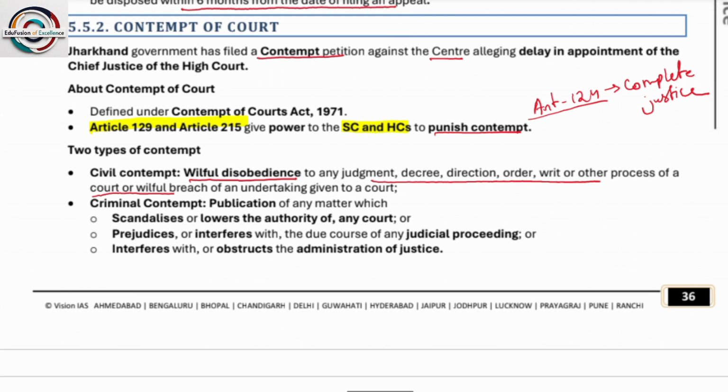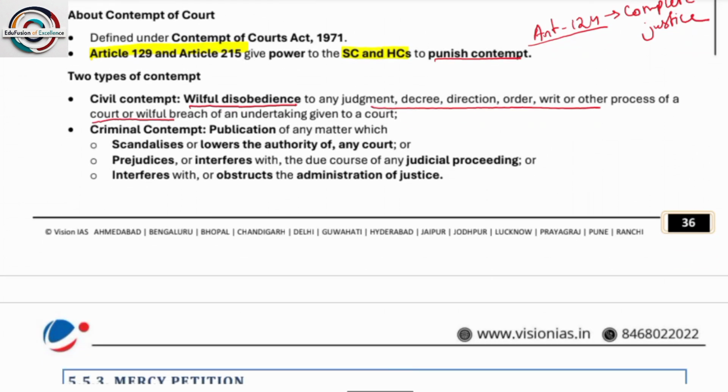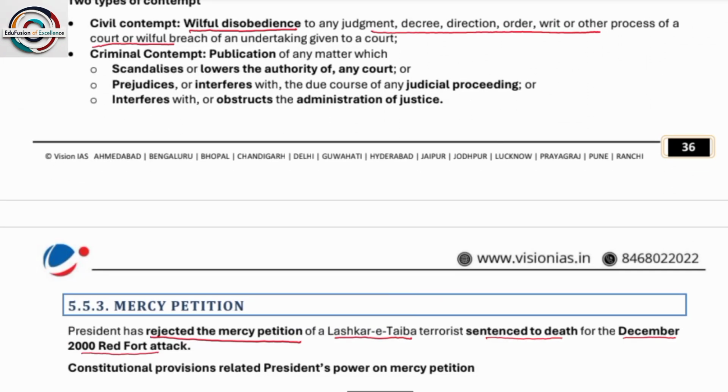There are two types of contempt: civil contempt and criminal contempt. Civil contempt is willful disobedience to any judgment, decree, direction, order, writ, or other process of a court, or willful breach of an undertaking. Criminal contempt is scandalizing or lowering the authority of any court, prejudicing or interfering with the due course of any judicial proceedings, or interfering with or obstructing the administration of justice.